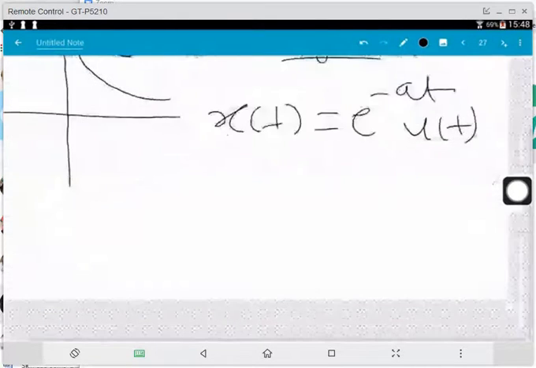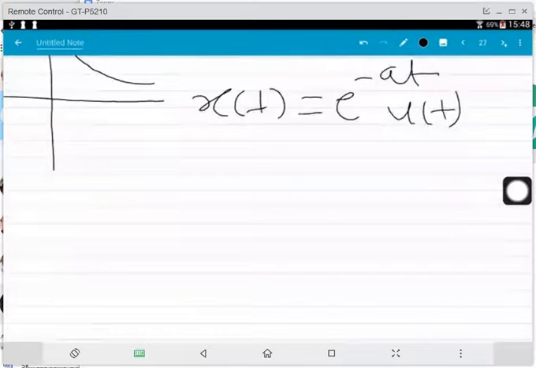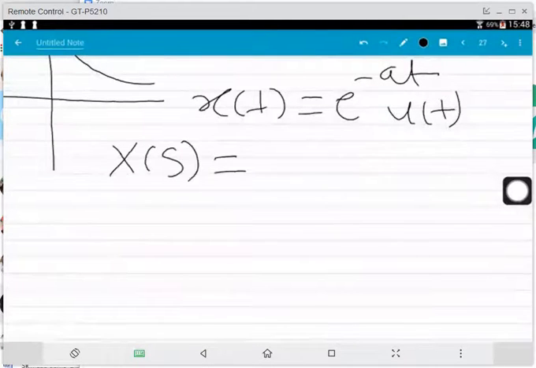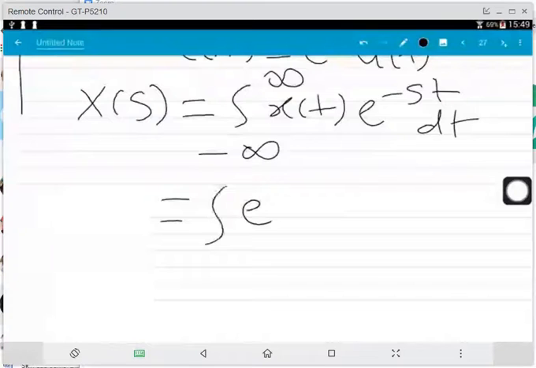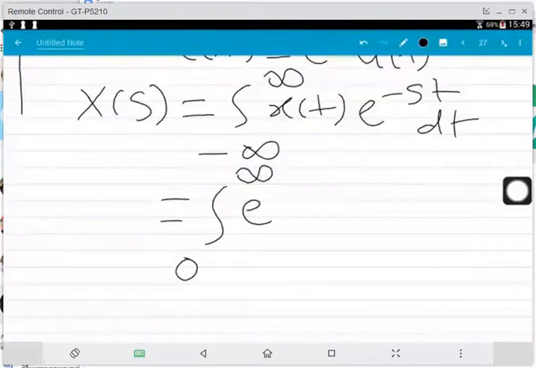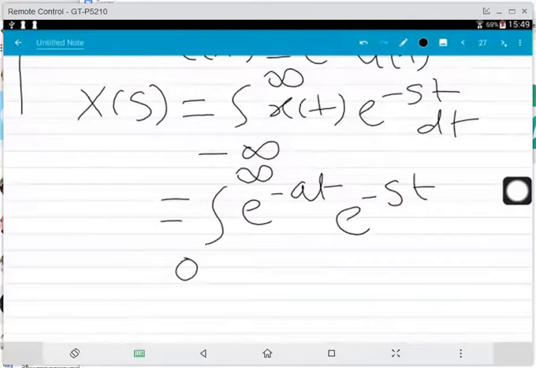Now we have to find out the Laplace transform of this. So x of s is equal to integral from minus infinity to infinity x of t e to the power minus st into dt. Now we will put the limits 0 to infinity. This is also a causal signal. So e to the power minus at e to the power minus st into dt.